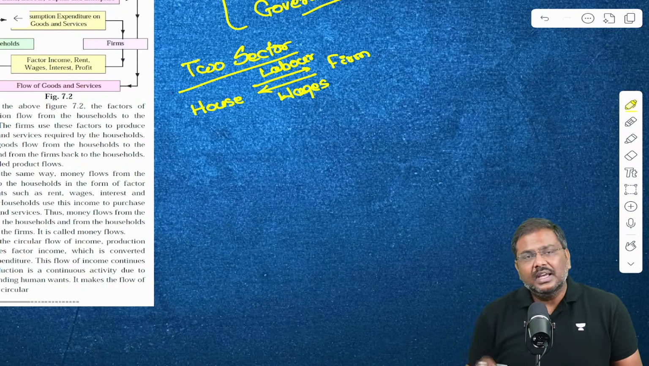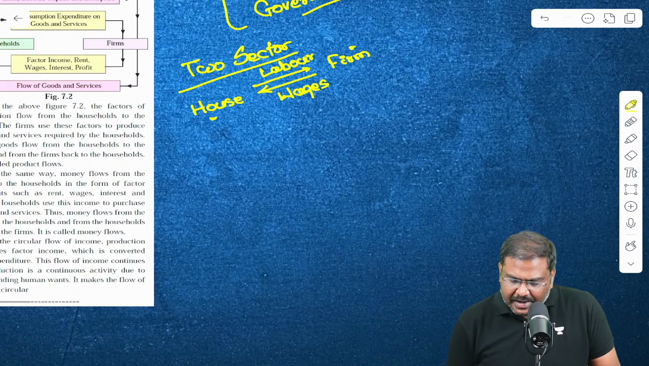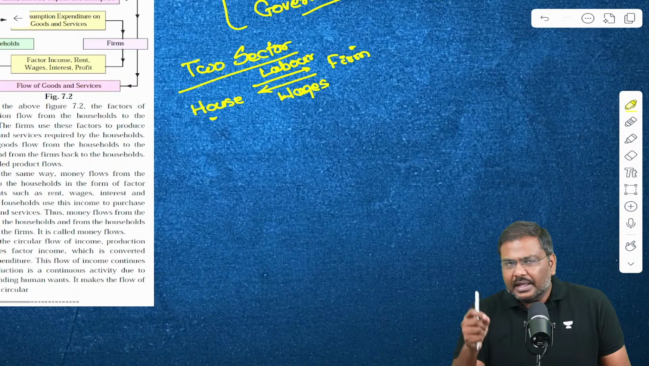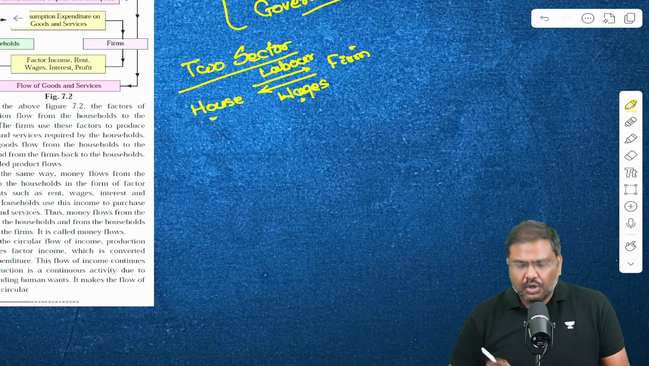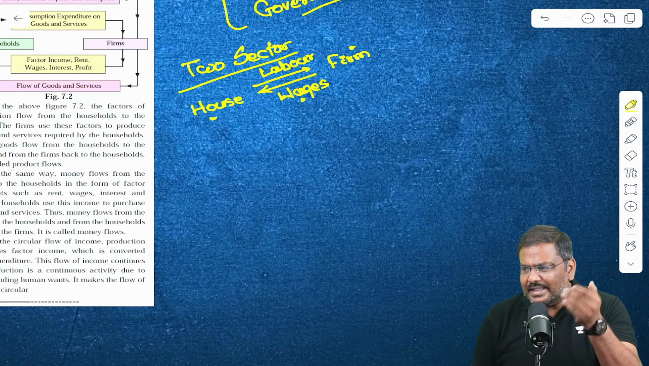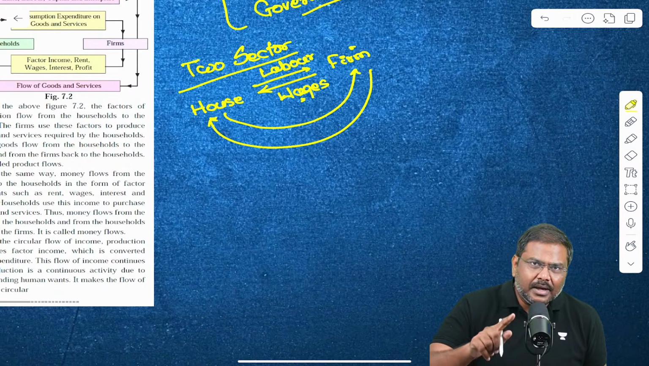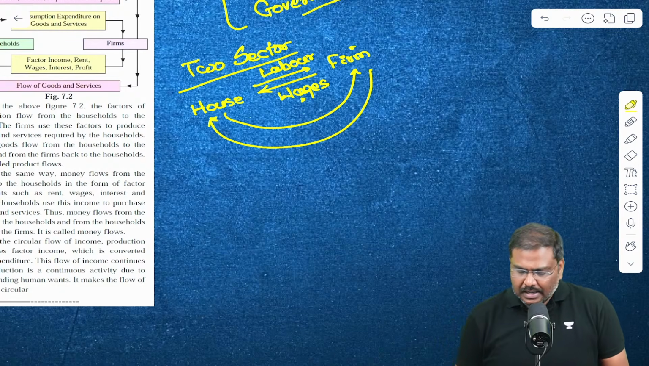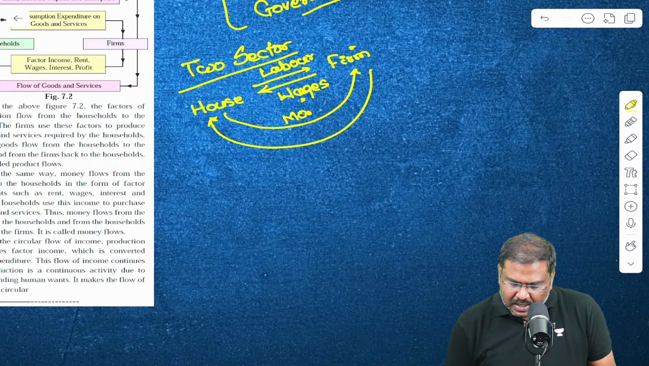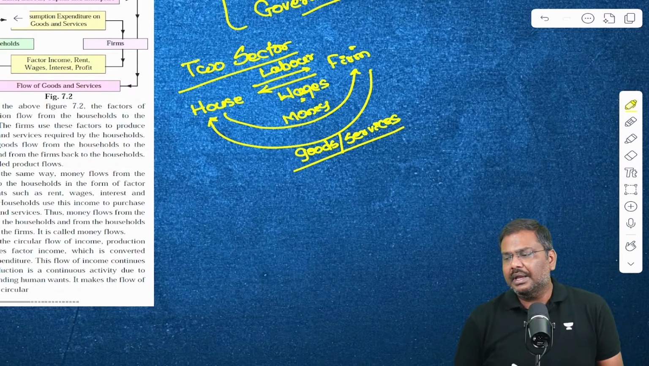Is everybody okay with this equation here? Please do let me know. The household will provide labor to the firm, and the firm in return will pay wages to the household. Now, the household will use the wages, that is the money, to purchase goods and services which will be supplied by the firm in the market. That is, the household will pay money to the company and the company will supply the goods or services which have been produced by this particular company. Is everybody okay?